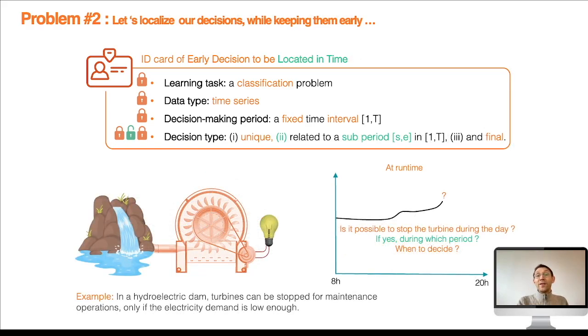To illustrate this, the following example involves a water turbine in a hydroelectric power plant. For each day of operation, the question is whether the electricity demand will be low enough to shut down the turbine and perform maintenance. We also want to know as soon as possible the time period during which the maintenance operation can be performed.